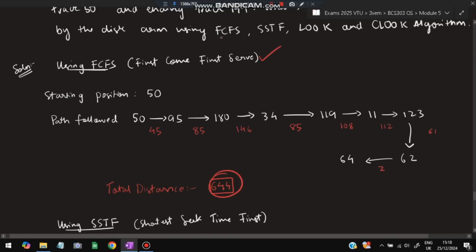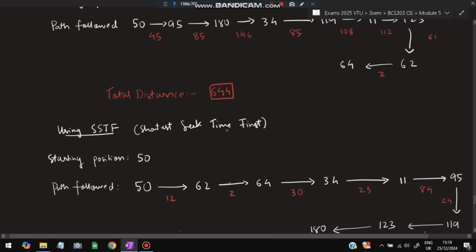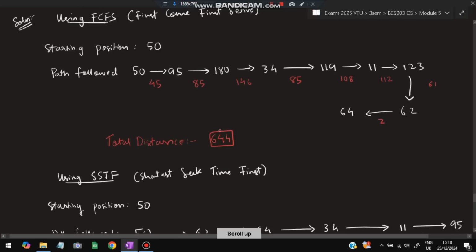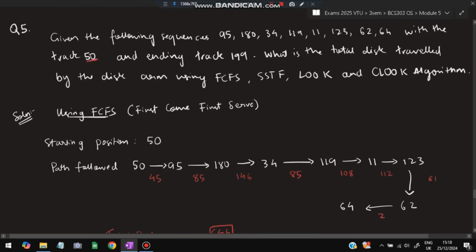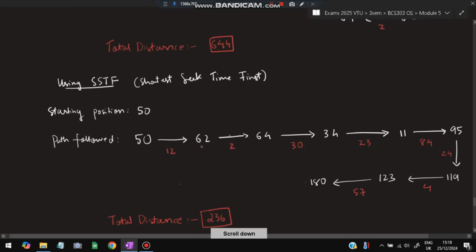The second method is SSTF, which is shortest seek time first. Here we start from 50, and we ask which number is closest to 50. The number closest to 50 is 62, right? 50 to 62 is just 12, and the rest are all more than 12. So we take 62 first.